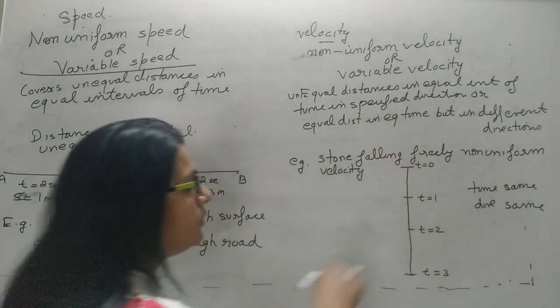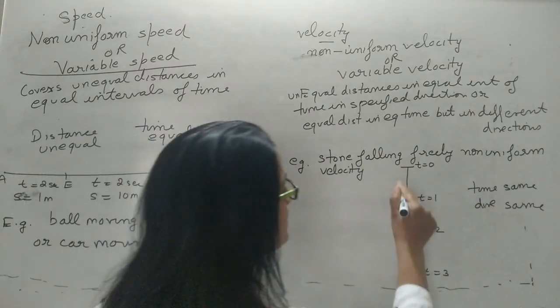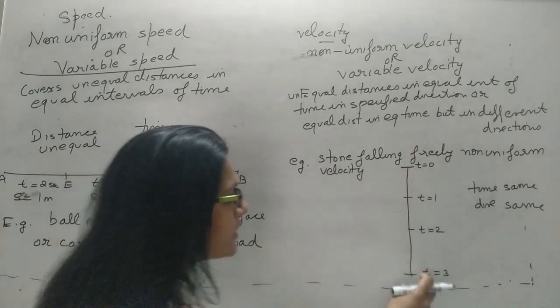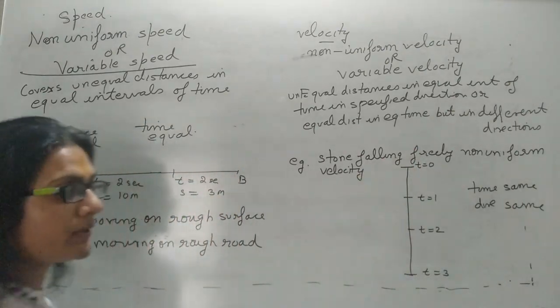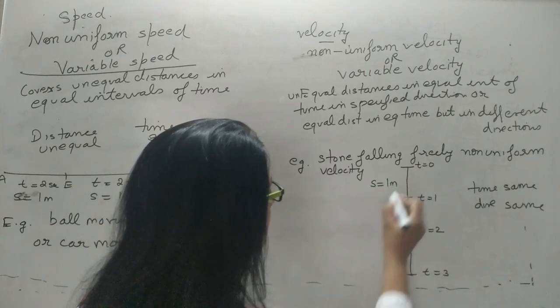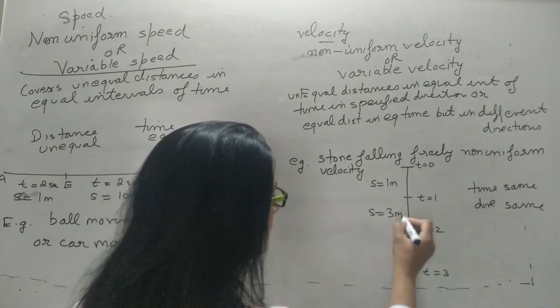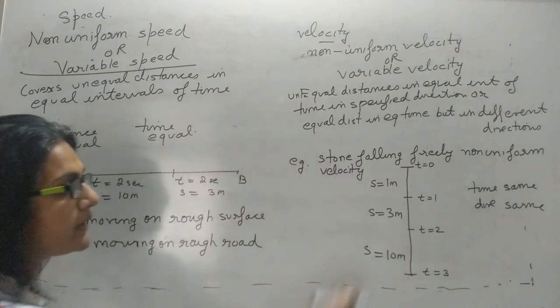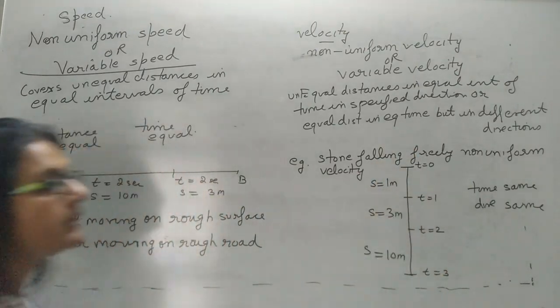But when you throw the body, it covers unequal distances. At first its speed is less, and as the stone comes down its speed increases, which means first of all it covers a small distance, but as it moves further it starts covering more distances. That's why it increases.